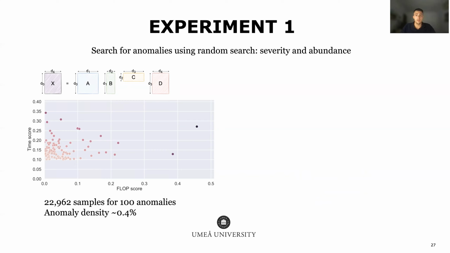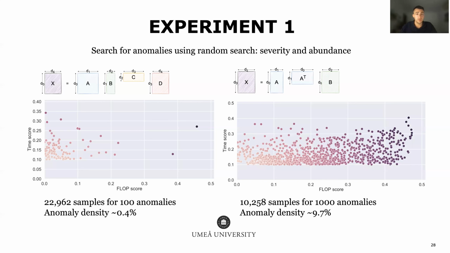On the vertical axis, we have the time score, whereas on the horizontal axis, we have the flop score. The higher the time score, the more difference there is between the fastest and the cheapest algorithms, and also the greater the flop score, the more difference in terms of flops there is between cheapest and fastest. As an example, take the rightmost anomaly in the figure. This one right here. For that specific instance, the cheapest algorithm computes 45% fewer flops than the fastest algorithm, but the fastest takes approximately 27% less time.